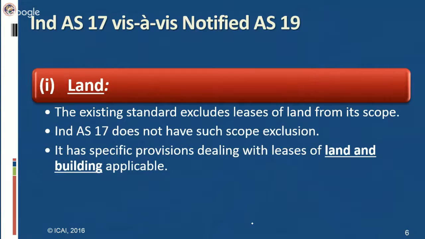Though land and building are together a part of the lease, when they have to be classified and recognized in the books as per Ind AS, they have to be individually assessed. In case they are not able to be individually assessed, minimum lease payments are allocated between the land and building elements in proportion to the relative fair values.